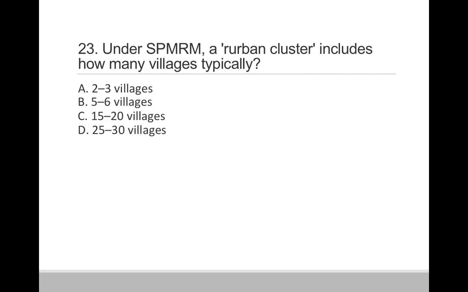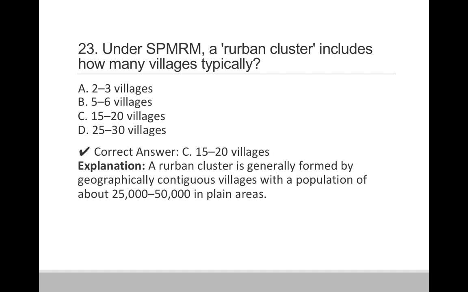Question 23. Under SPMRM, an urban cluster includes how many villages typically? Option A, 2 to 3 villages. Option B, 5 to 6 villages. Option C, 15 to 20 villages. And option D, 25 to 30 villages. So correct answer is option C, 15 to 20 villages. So an urban cluster is generally formed by the geographically contiguous villages with a population of about 25 to 50,000 in the plain areas.